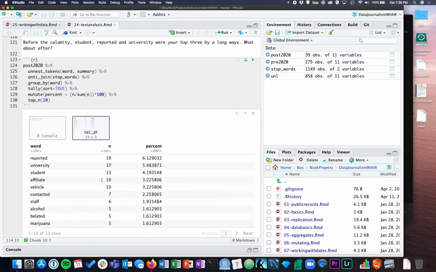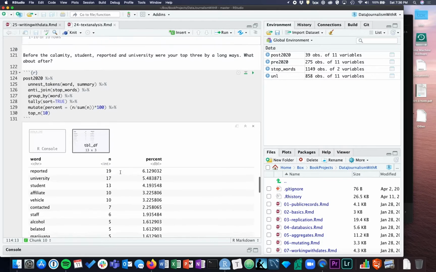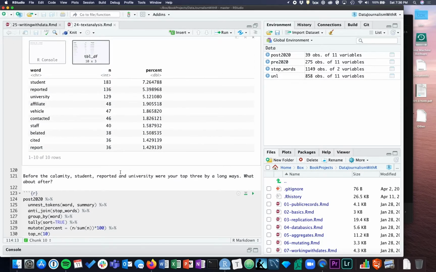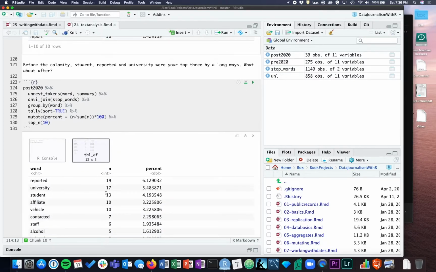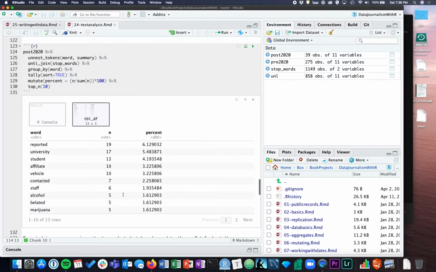Reported. Student drops to third, but reported, university, student are still right up there as your top 3. Affiliate is still up there. Vehicle, contacted, staff, alcohol, marijuana. Oh boy.